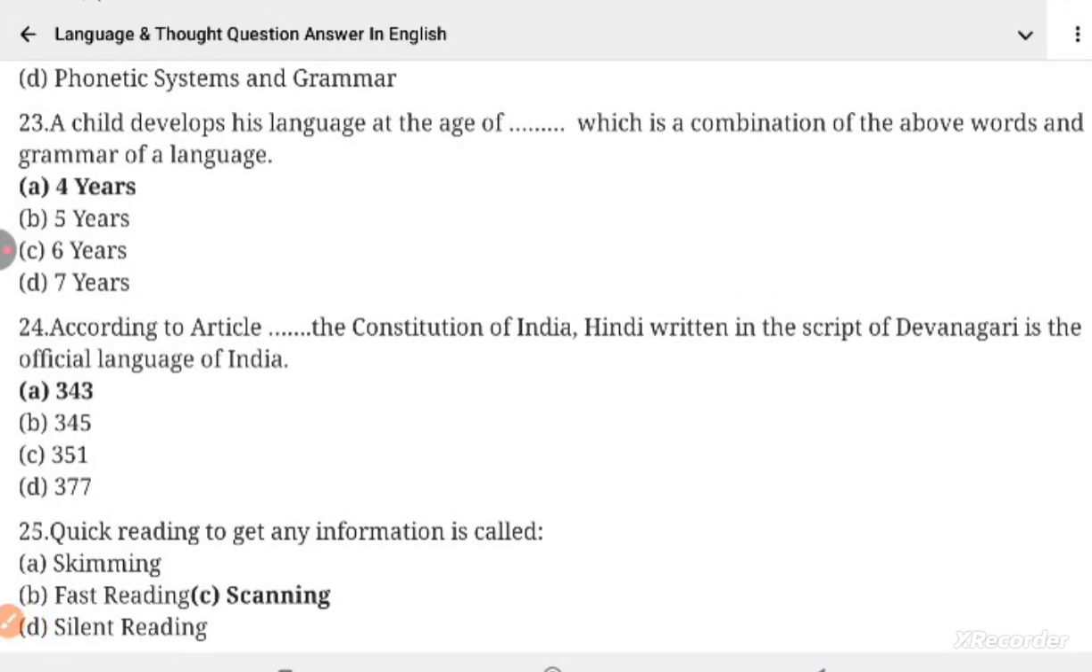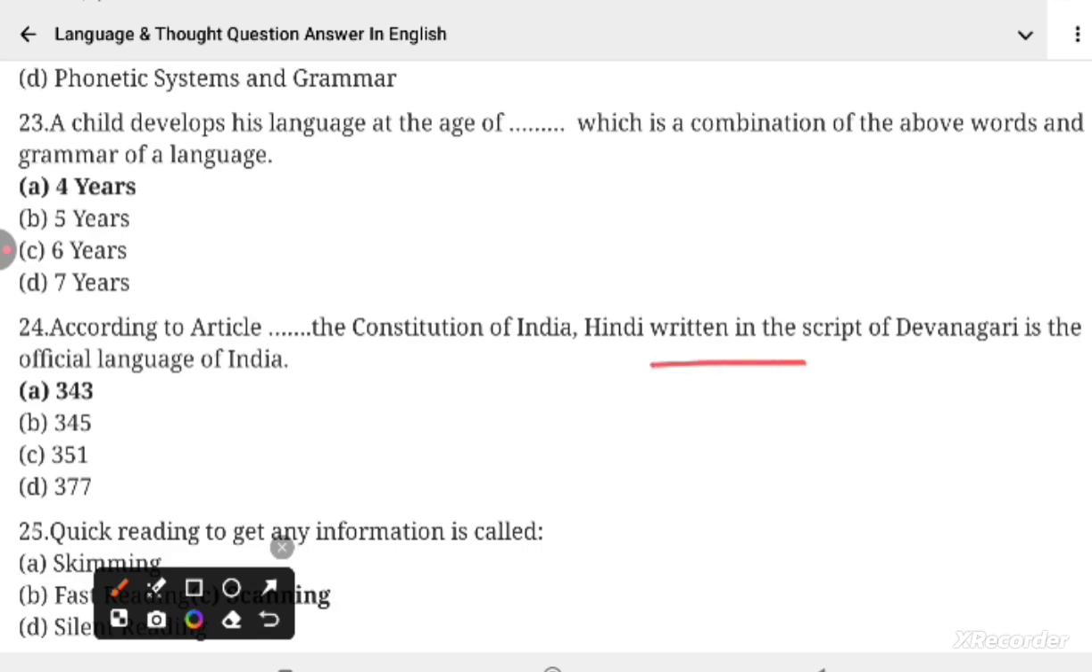Question 24. According to article dash, the Constitution of India, Hindi written in the script of Devanagari, is the official language of India. Correct option is 343. According to article 343, the Constitution of India, Hindi written in the script of Devanagari, is the official language of India.